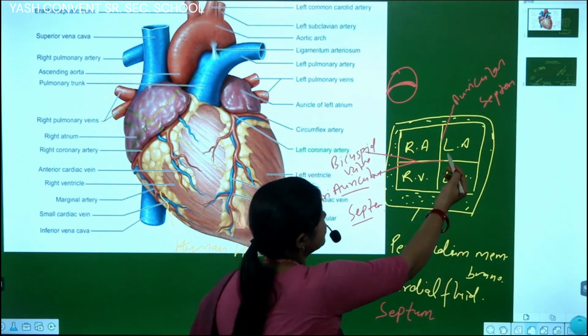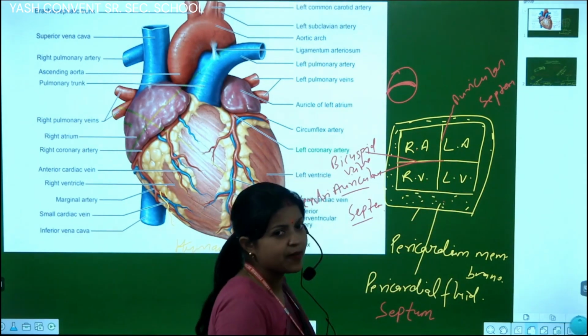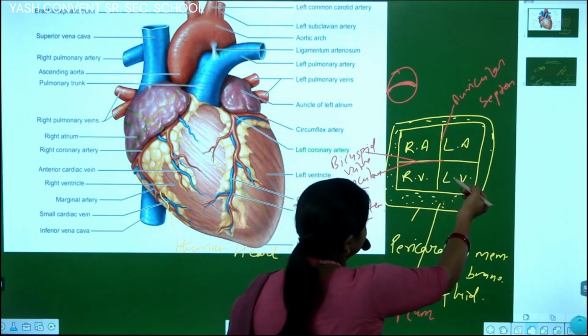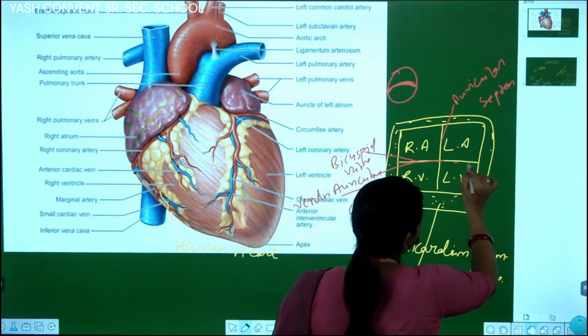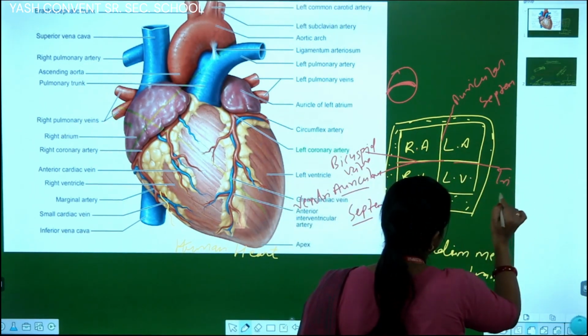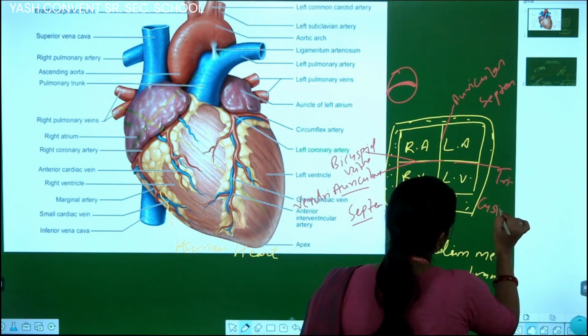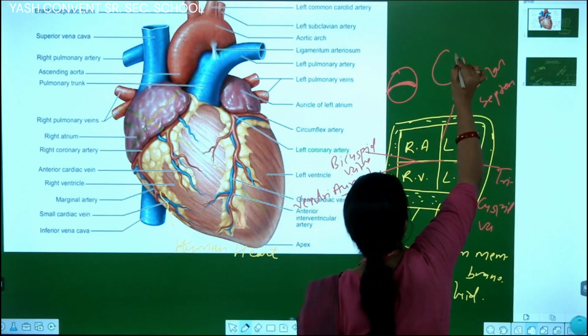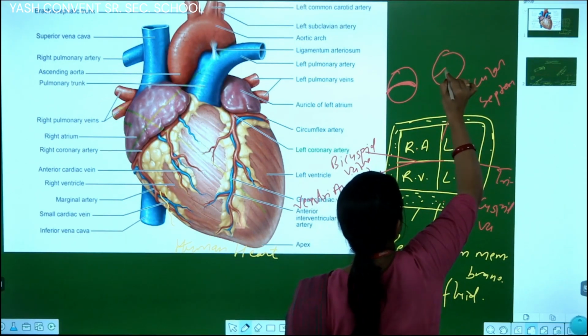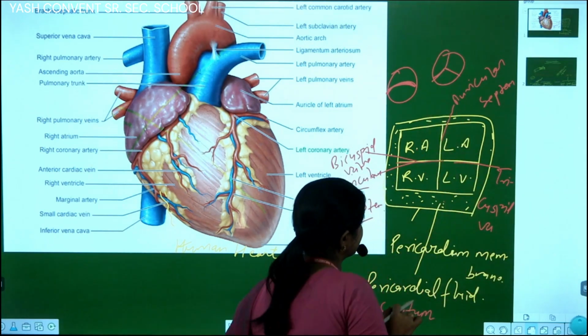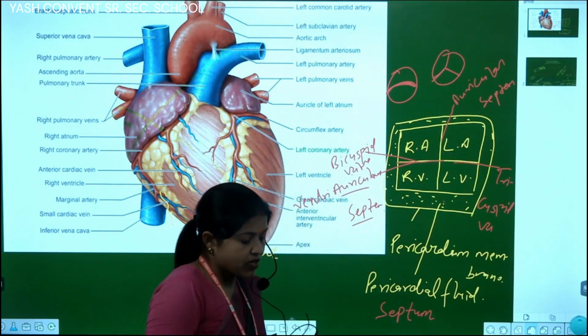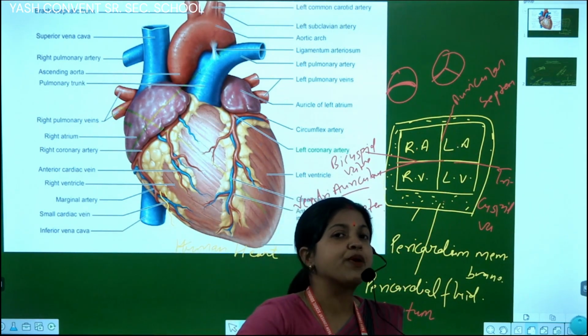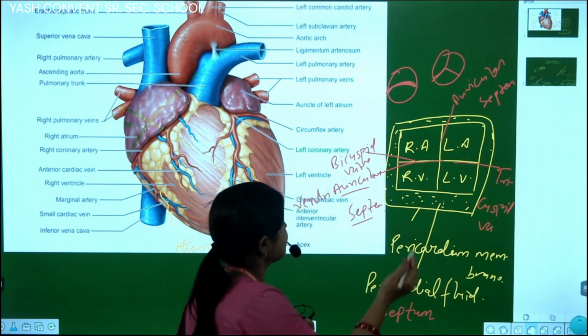And in between the left auricle and left ventricle, tricuspid valves are present. Students, tricuspid means three lobes, a structure which opens by the pressure of blood.